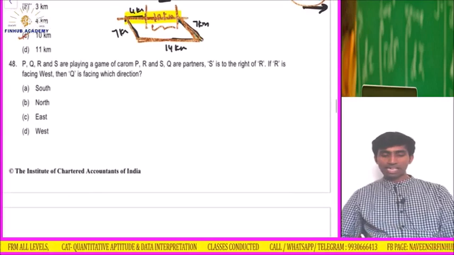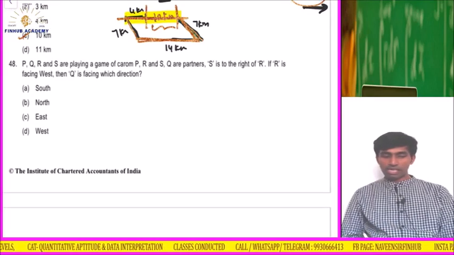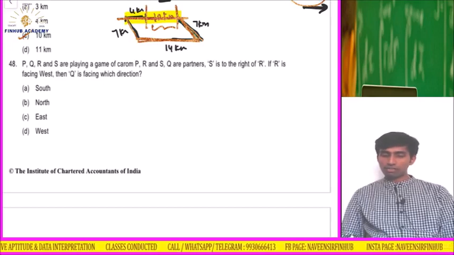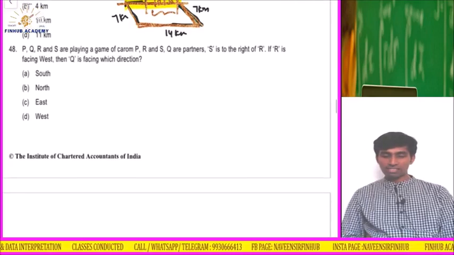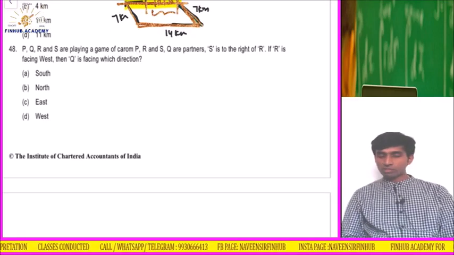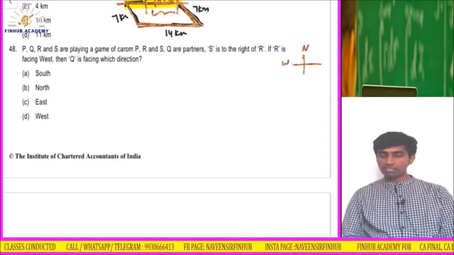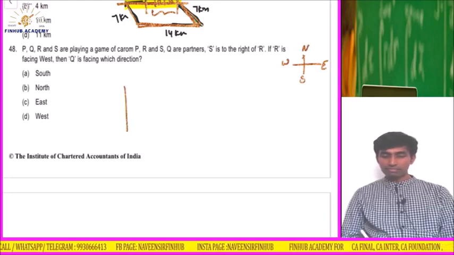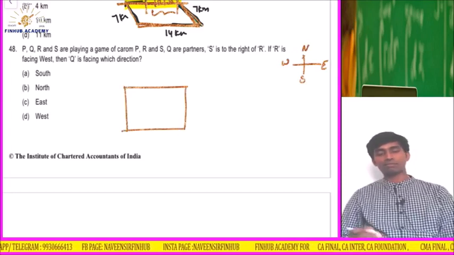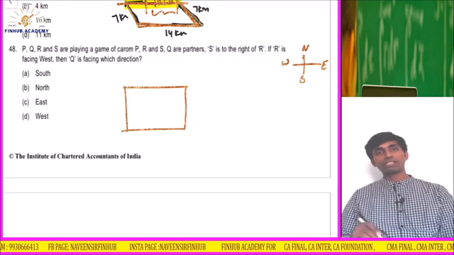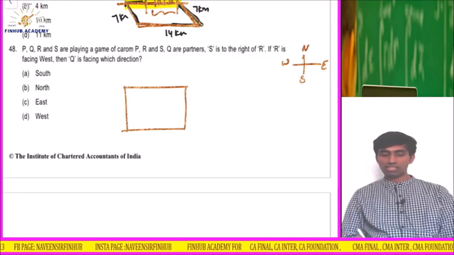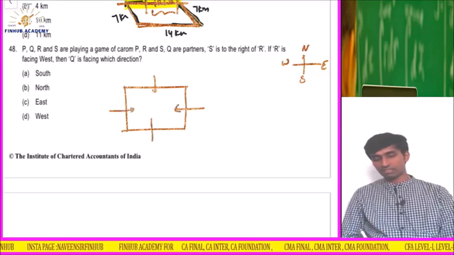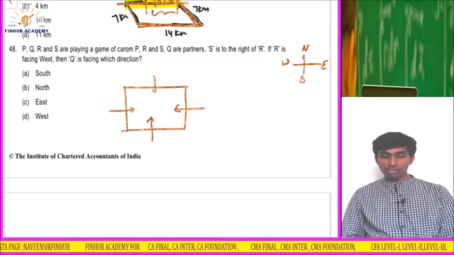PQRS are playing carom. PR and SQ are partners. S is to the right of R. If R is facing the west, then Q is facing... so this is north, this is west, south, east. Now let's say this is the carom. When we play carom, everyone faces inside, towards each other. So PQRS are playing carom.